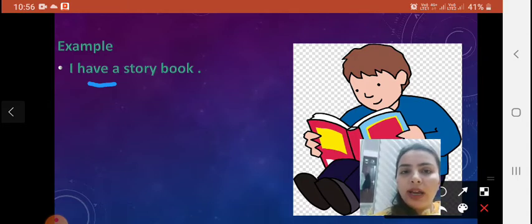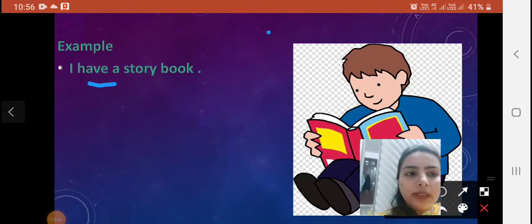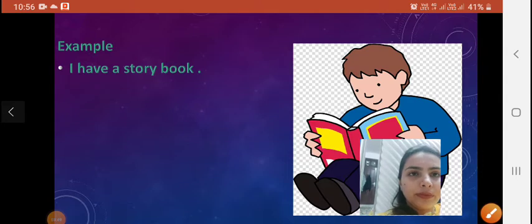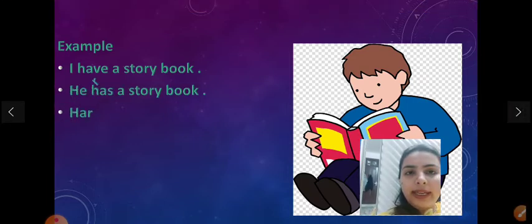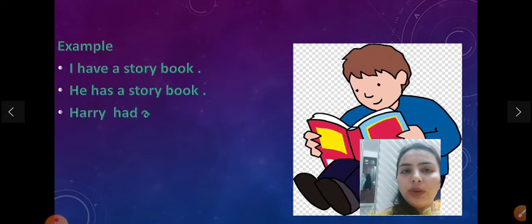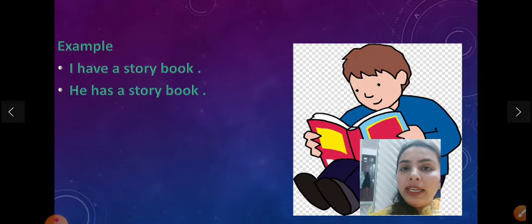Next: He has a storybook. Here we use the word has for storybook. That means he owns a storybook.